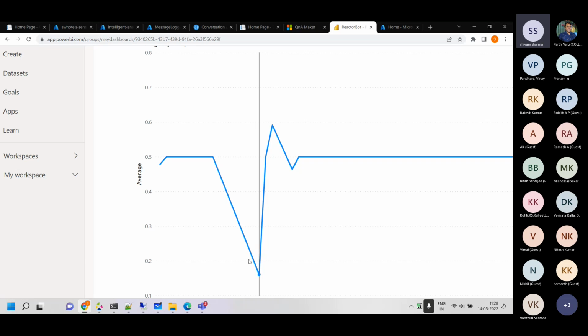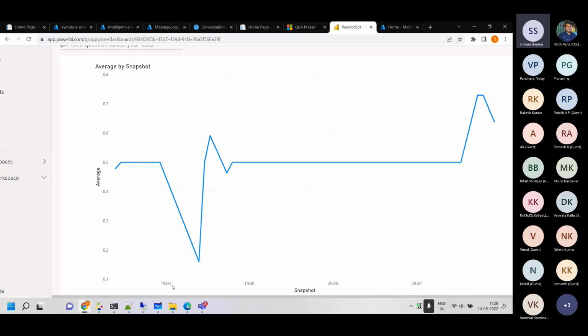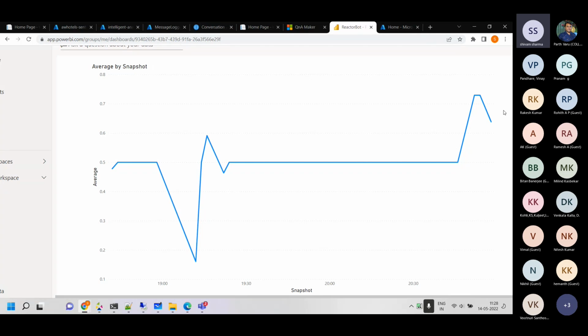lot of negative sentiment happened at this time over there, like this. It's deployed in East US right now, so this should be something to do with the East US time zone. And some positive things happened at this time, at this time. And right now, at this time, is basically something positive going on, and the trend is going down.